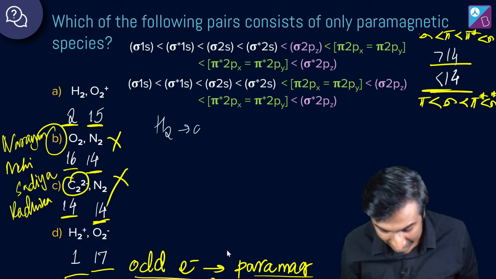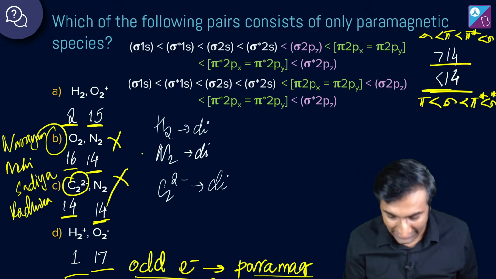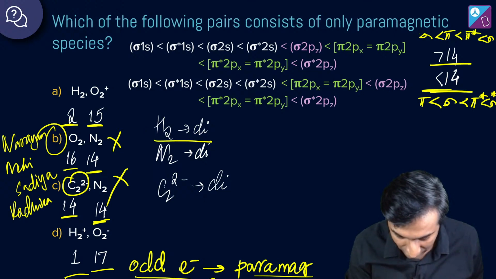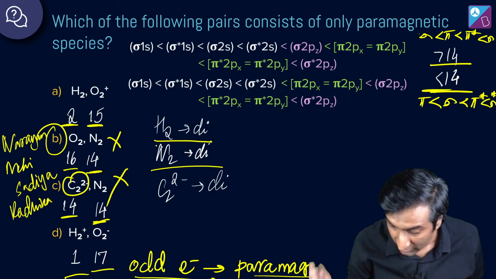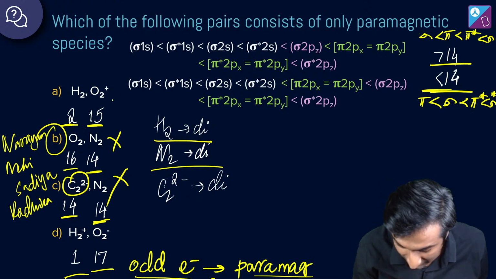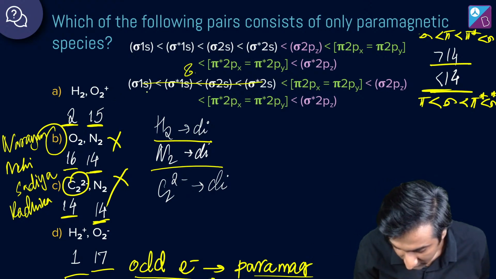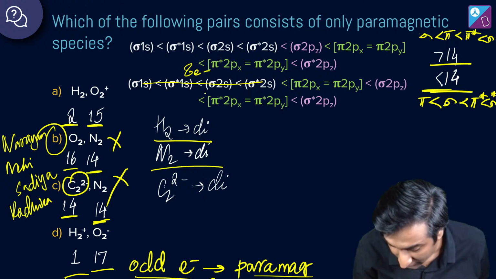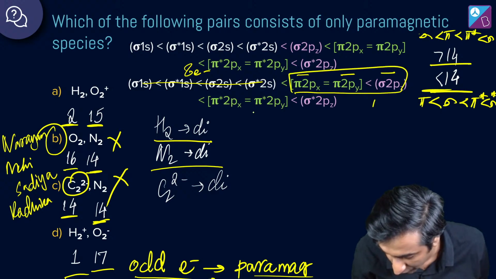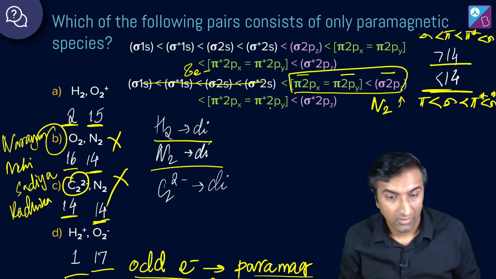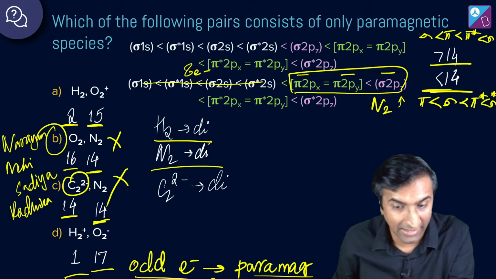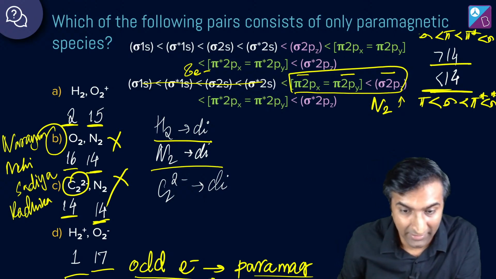If you want, we can go ahead and solve the rest of it also, right? This is diamagnetic for sure, H2, right? It has 2 electrons, okay? N2 is also diamagnetic. How do I know? In N2, less than 14, that accounts for 8, okay? And then how many are left? 6. 1, 2, 3, 4, 5, 6. See, all of them get filled for N2. They all get filled, okay? All species have even electrons and are diamagnetic except 10 and 16.